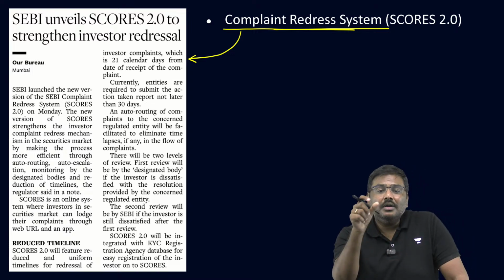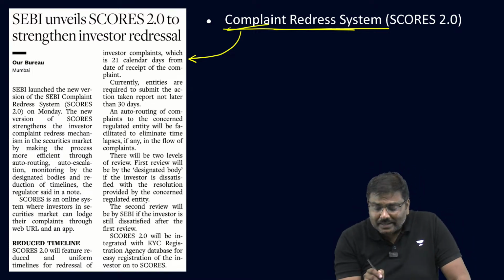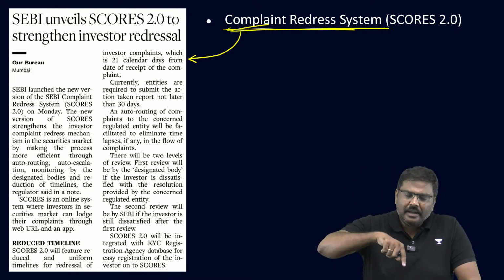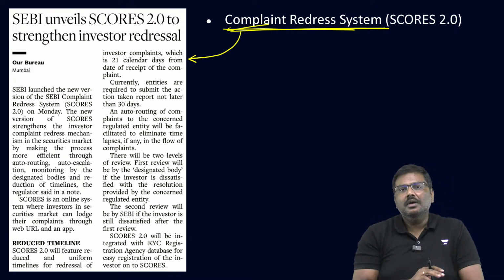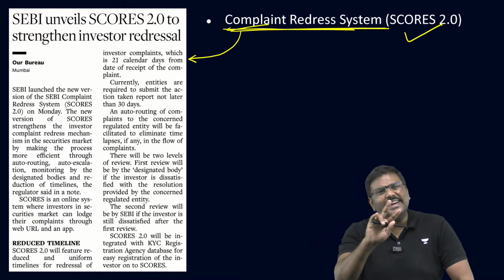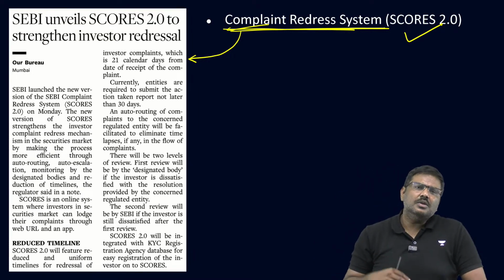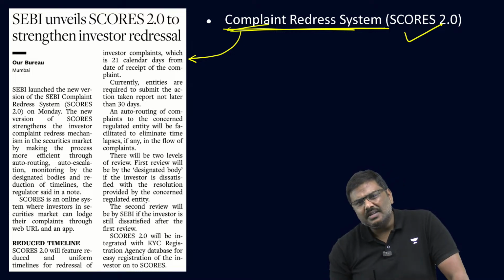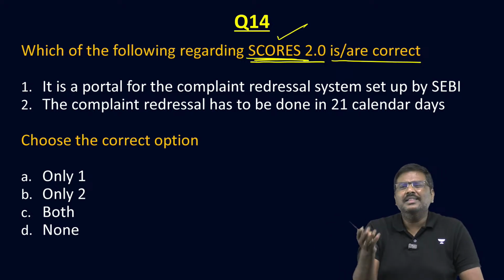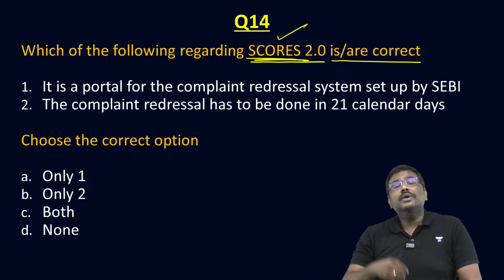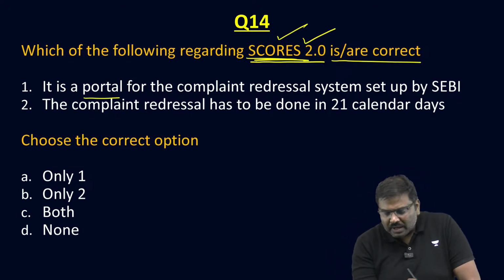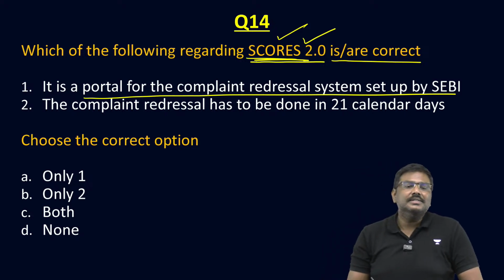SEBI complaint, not control, complaint redressal system. So in 2021, we launched the first iteration. Last year, 2024, we launched the second iteration, the second version of SCORES. So what is the use of this complaint redressal system? You have a complaint regarding somebody in the stock market, let's say a stockbroker. You can raise a complaint using this portal. So it is a portal for complaint redressal set up by SEBI.